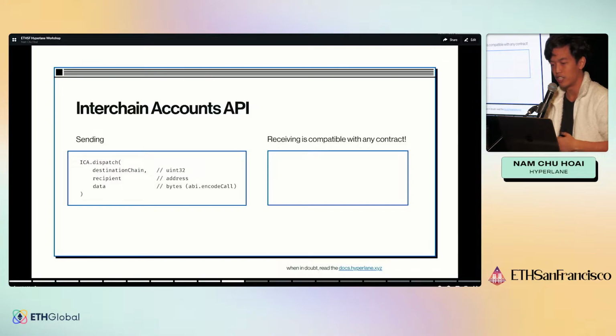And so the interface is very simple. Again, it's like a dispatch on our interchain accounts router. You have a destination chain, you have the recipient for which you want to make a function call, and then data, which is just the function call that the proxy account is supposed to make, ABI encoded.